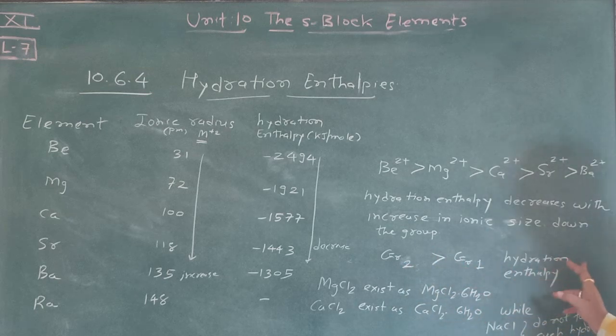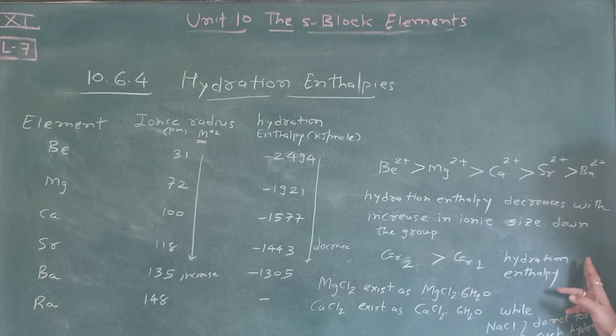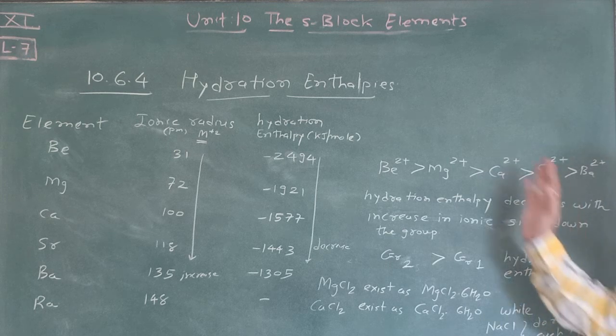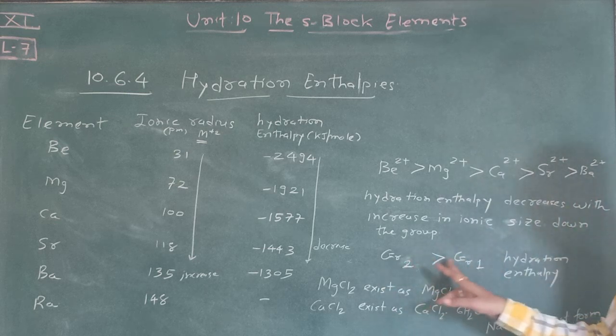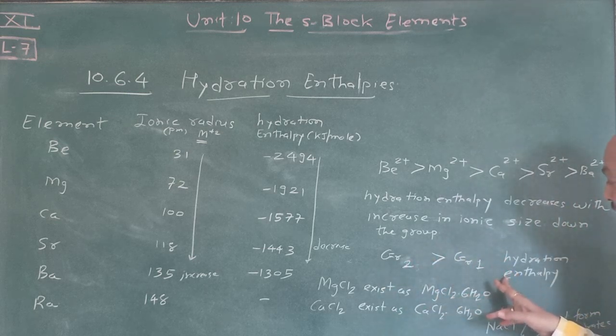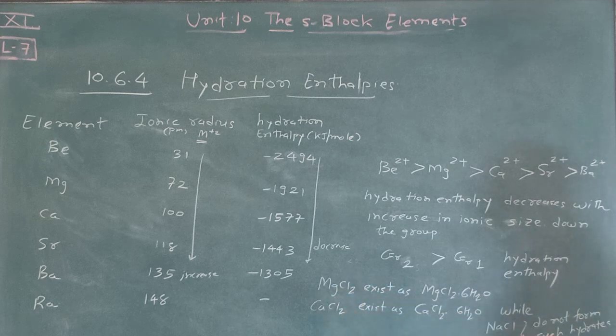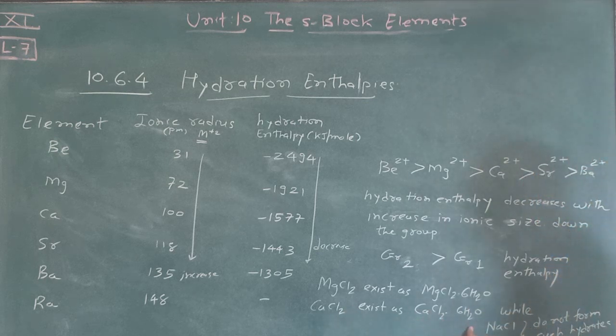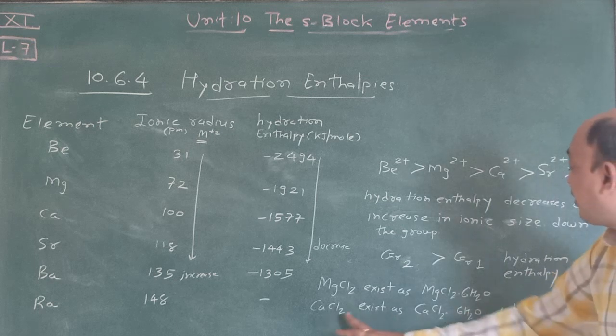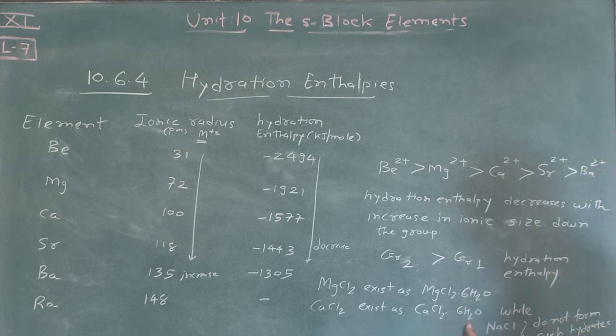Hydration enthalpy, remember, the same sequence is there, and due to that you have to remember group 2 is greater than group 1 according to hydration enthalpy. MgCl2 exists as MgCl2·6H2O, maybe 8H2O is also there. Which one is correct? MgCl2·6H2O is written in the NCERT textbook. CaCl2 exists as CaCl2·6H2O. Remember this one.